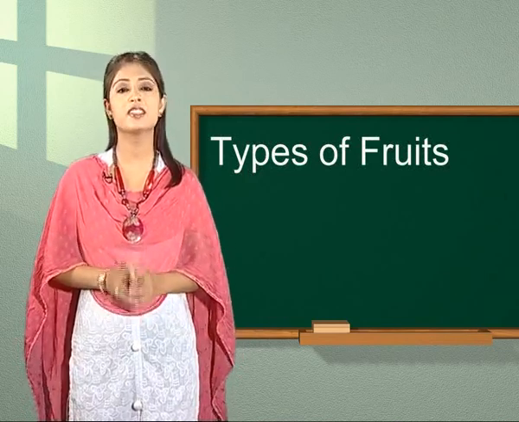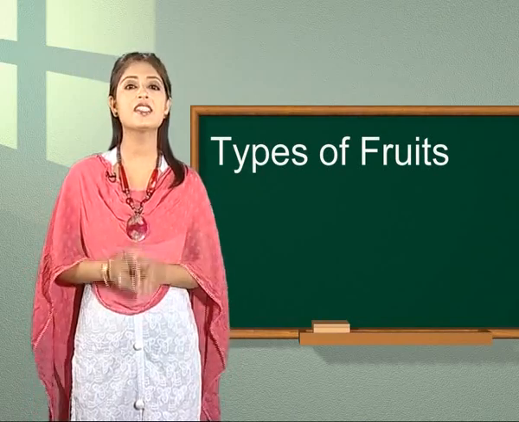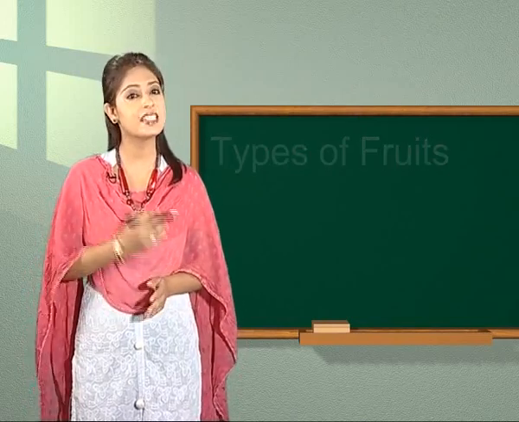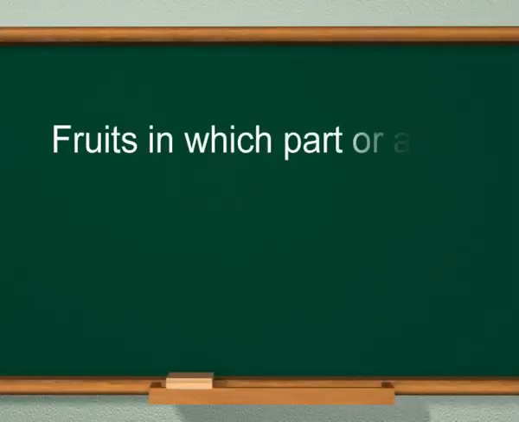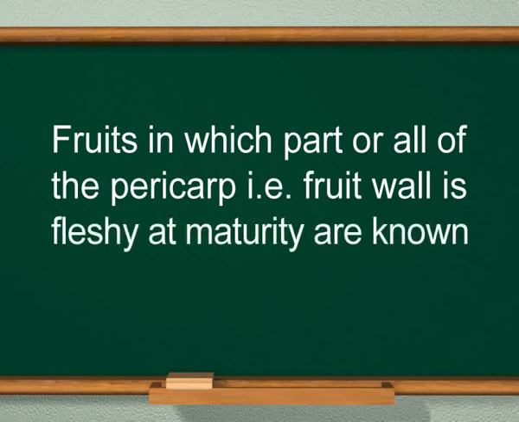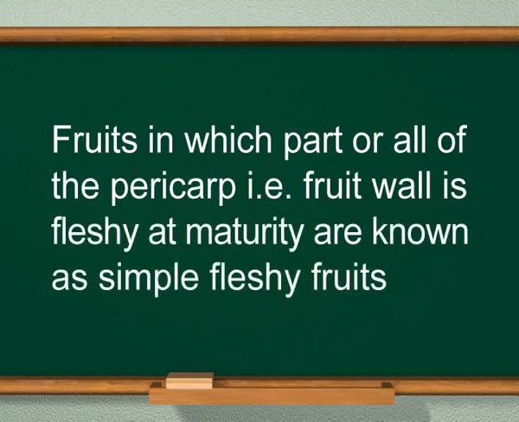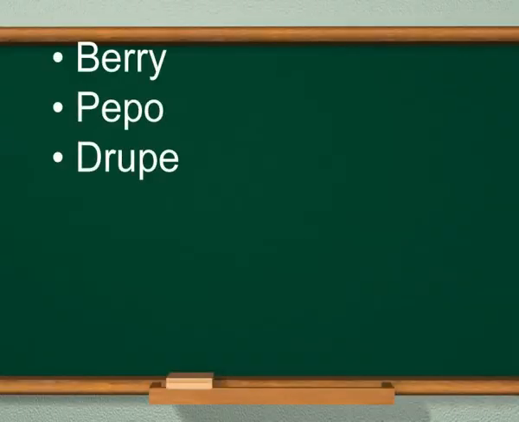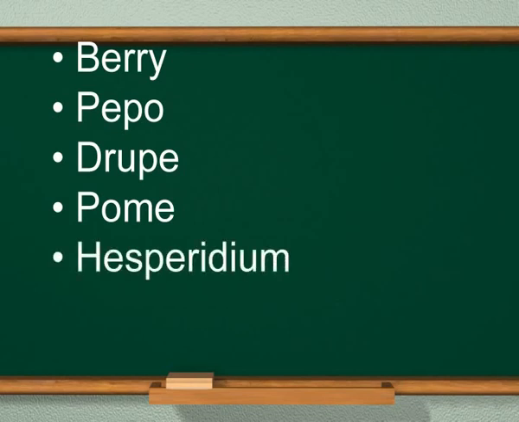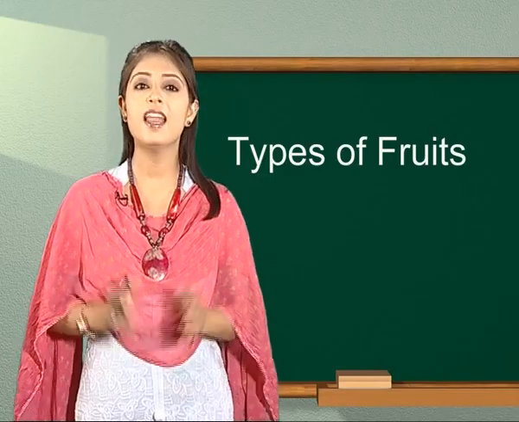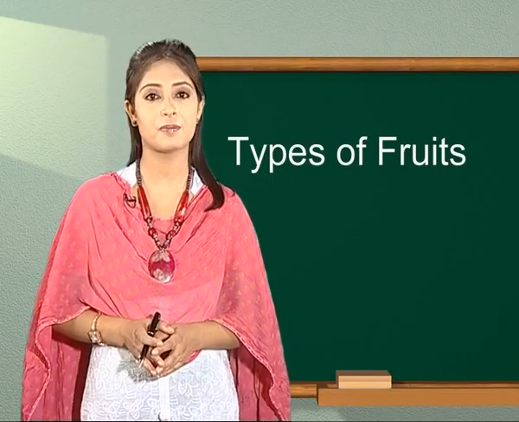As now we are done with dry simple fruits, it is time to focus on the second type of simple fruits, which is known as simple fleshy fruits. Fruits in which part or all of the pericarp, that is fruit wall, is fleshy at maturity are known as simple fleshy fruits. Types of fleshy simple fruits are berry, pepo, drupe, pome, Hesperidium, Balausta and Amphisarca. Let us discuss some of these important types.